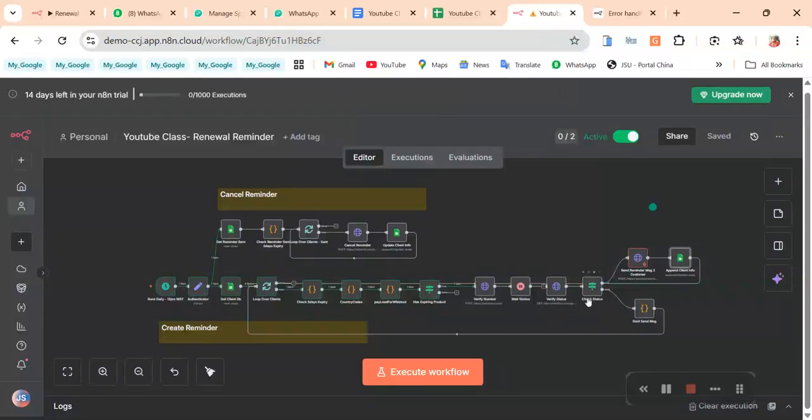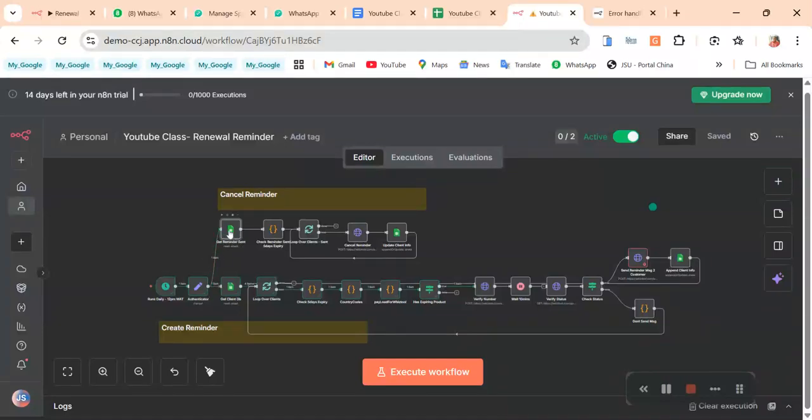This if here: we check the status, and if it's verified, we send the message, the reminder. If it's not verified, if it's pending after we waited for 10 minutes, or if it is invalid, we don't send it. So it's a loop; we go back and check the next customer again. We loop through each of the customers until we are done with all the customers that have 5 days expiring products with us.